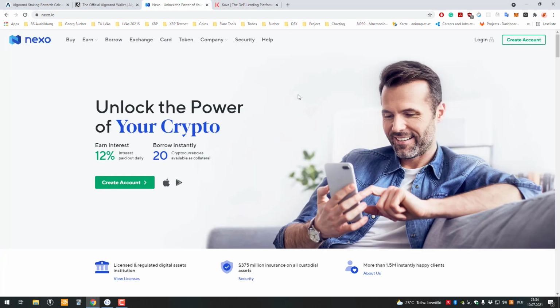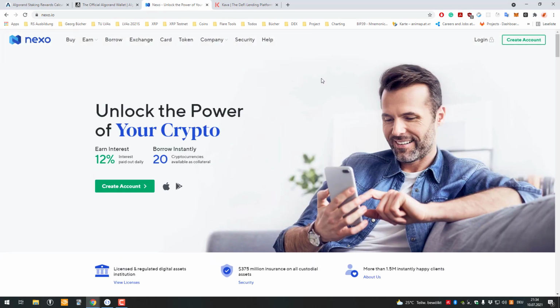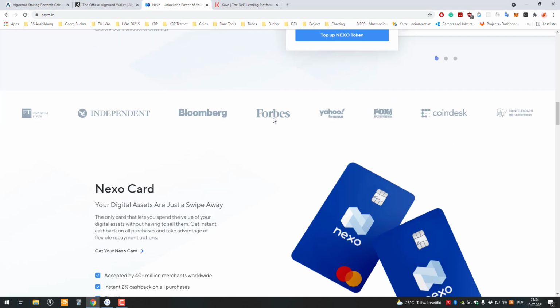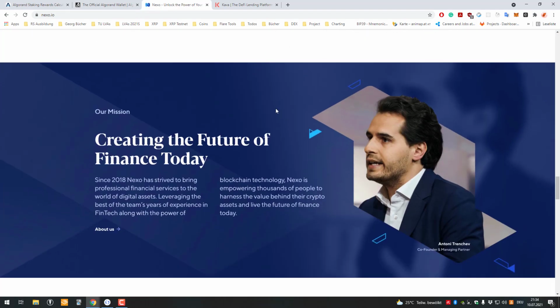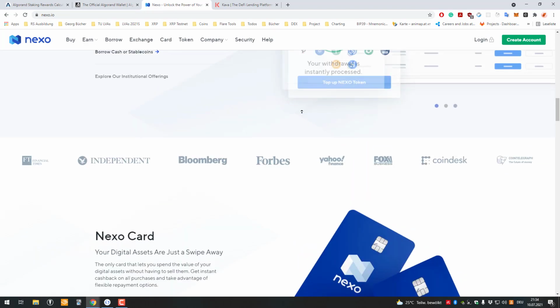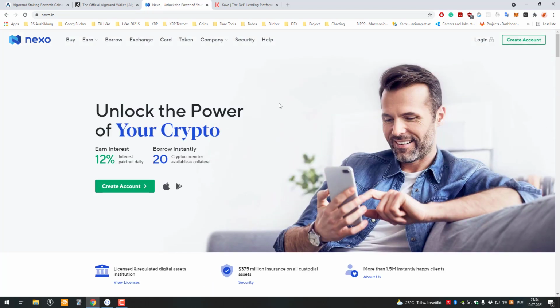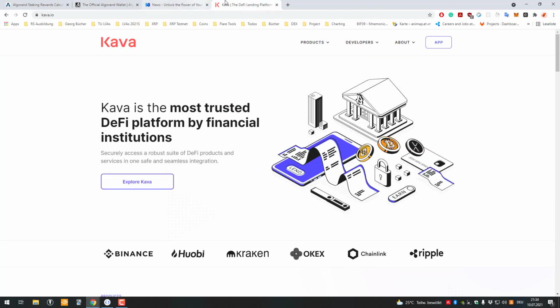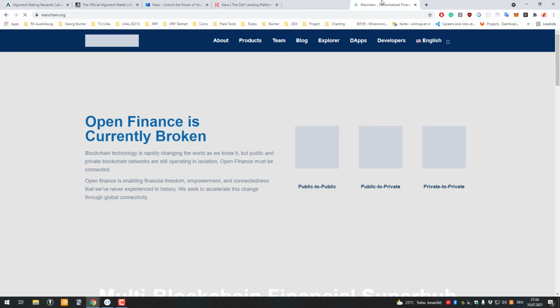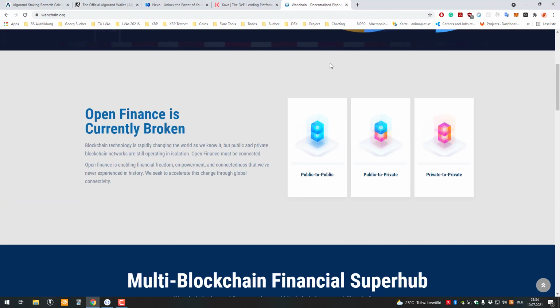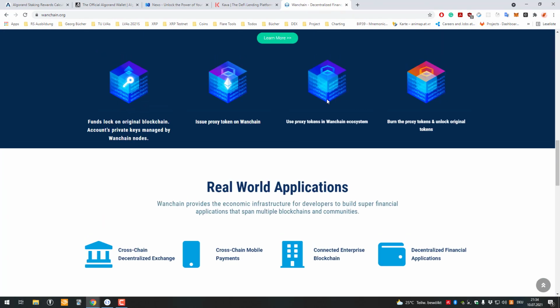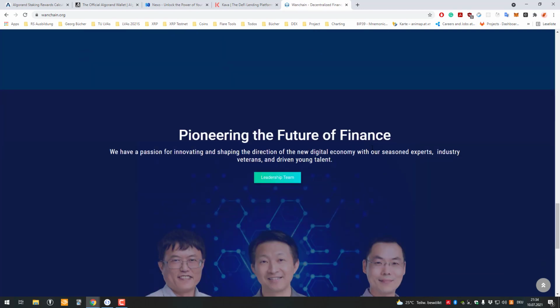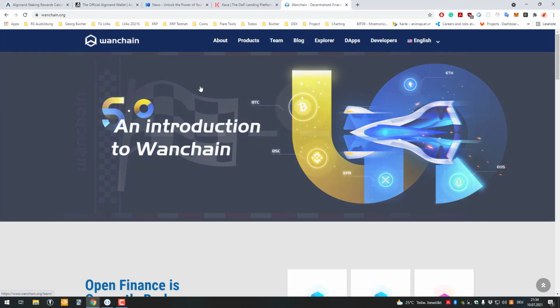What I will highlight again about Nexo is that it's user friendly and nice to use. I like that it's regulated. Their headquarters are in Switzerland, so it's quite convenient. I'm living nearby, I'm from Austria, as you might have heard from the German accent. Alright, so again, there's Kava, and there are multiple solutions, so we would also have to look them all up. For example, OneChain, I think, made a big announcement that they're going to support XRP. They offer liquidity pools, where you can also get rewards, so you get one token, I think. Again, I didn't look it up that closely, I'm just highlighting other solutions.